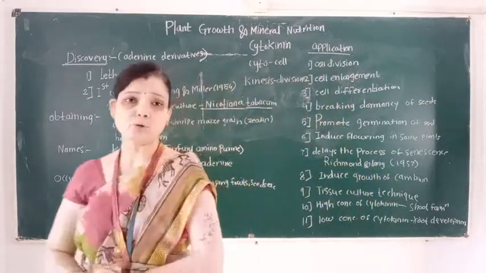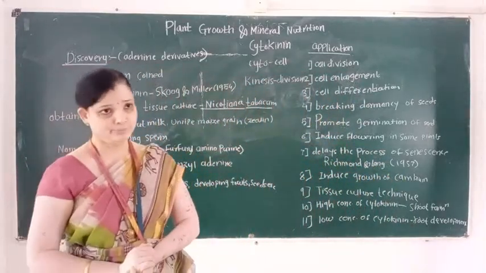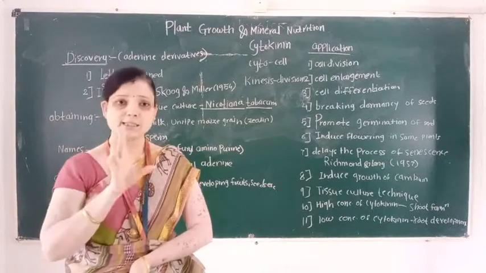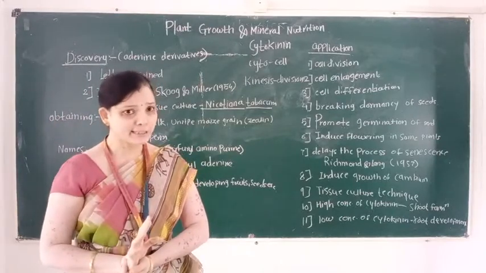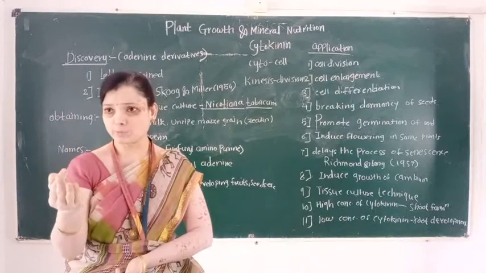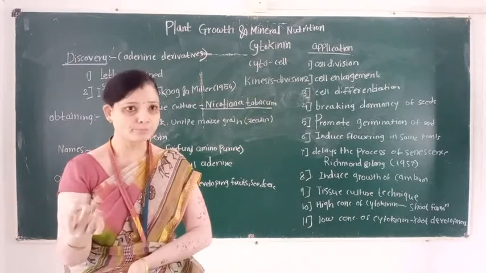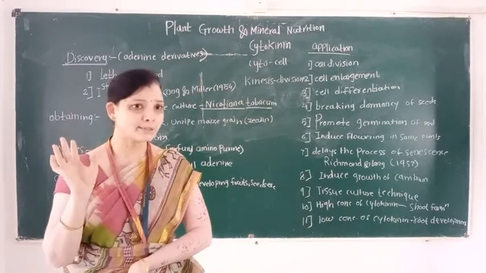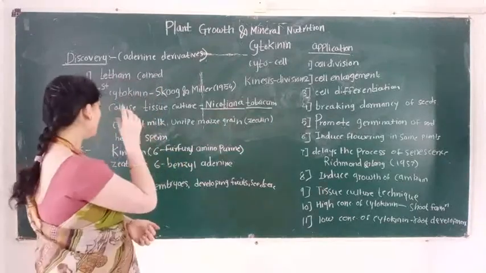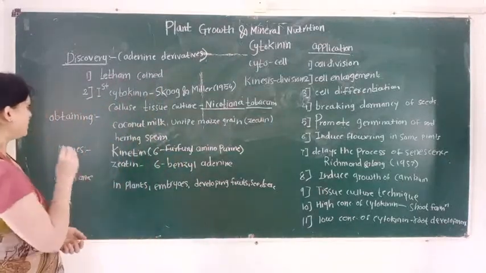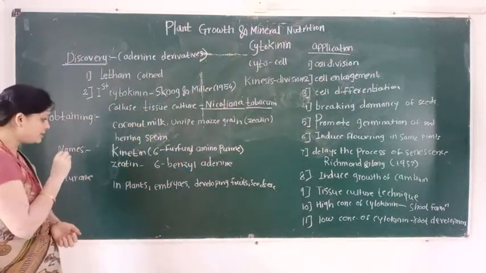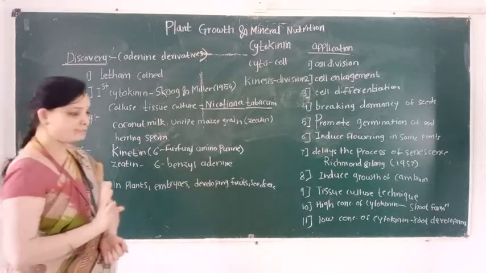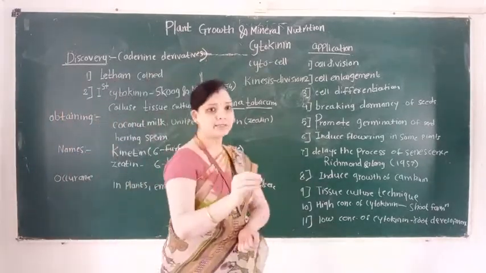Synthesis of cytokinin takes place in endosperm, embryo, developing fruits, and also in germinating seeds.